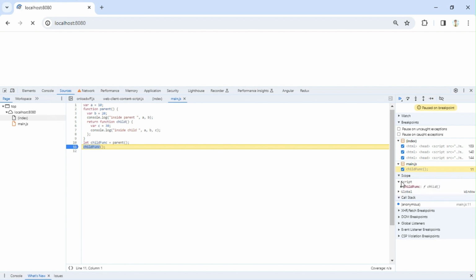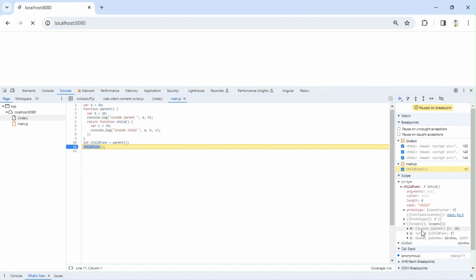So we'll see what is there inside script scope. It is having this definition of the child function, that is what was returned, right? So inside that it will have something called scope. You can see this is having something called closure. So this is having all the scope it has access to. This child function, which was returned from the parent function, has access to all these three scopes. One is closure. This closure is nothing but its parent scope. You can see the name of the closure itself is parent, and it is having access to b inside it. Another one is script scope, which is nothing but its own scope. And another one is global scope. All these three it is having access to.